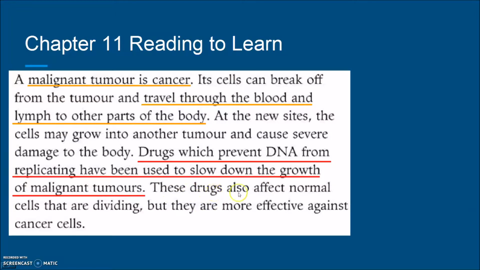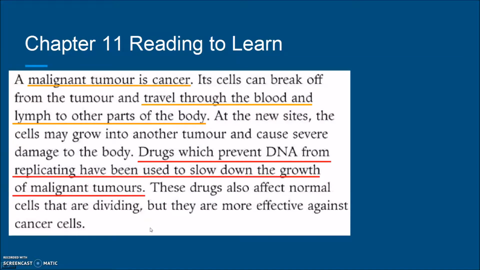These drugs will also affect the normal cells, because the normal cells and the malignant tumor, the cancer cells, both divide. But the cancer cells just keep dividing very rapidly, very actively, while the normal cells divide in a very controlled way. The last sentence is that the drugs are more effective against the cancer cells, but not the normal cells. We need to know the reason.